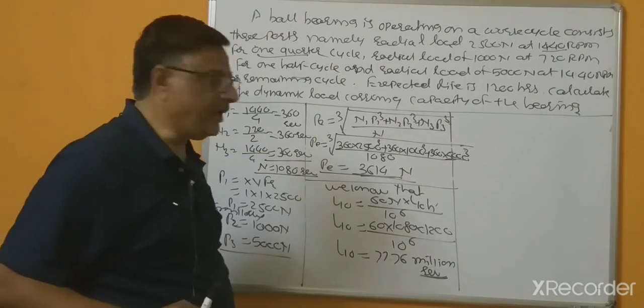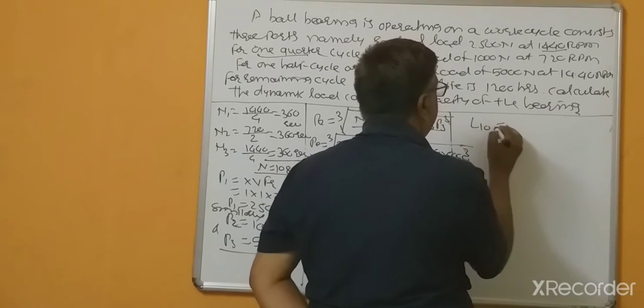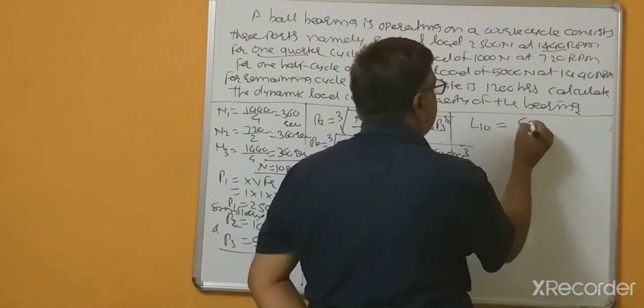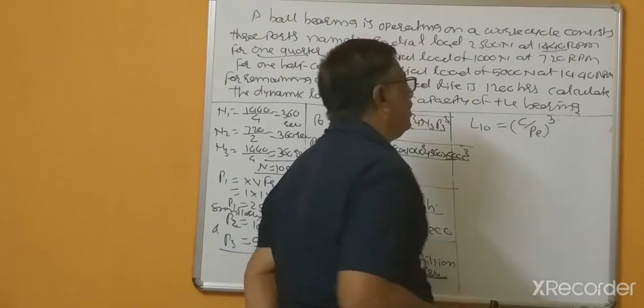So what is next relation? L10 equal to C divided by PE, raised to cube.